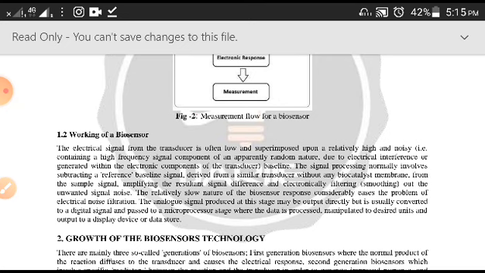When you see the working of biosensors, as the above diagram shows, this is how it all goes, and when you are recording it, there will be one reference baseline, and then there will be a recording. So the value of the reference baseline should be subtracted from the main value of the product or the biosensor. Then you will get an exact value of the biological response.